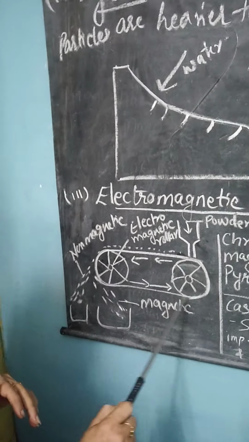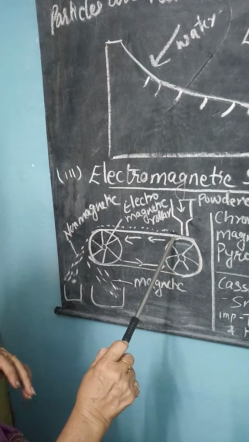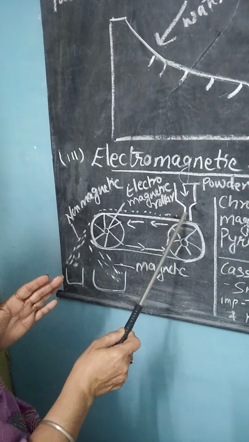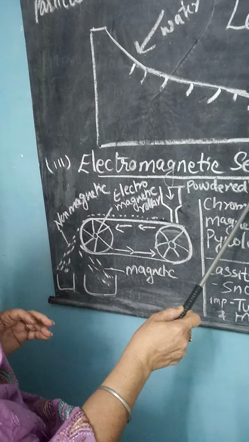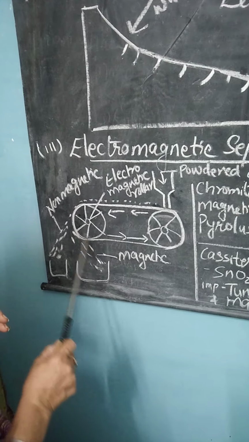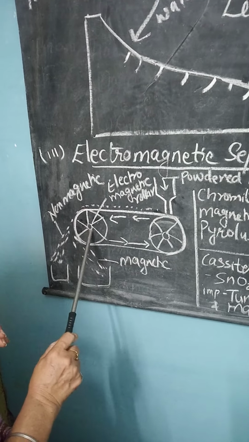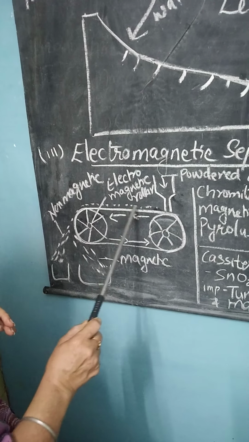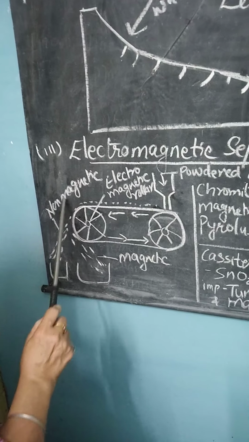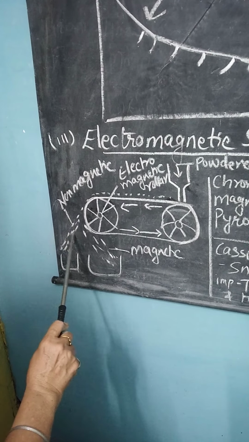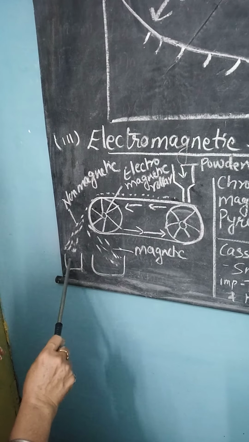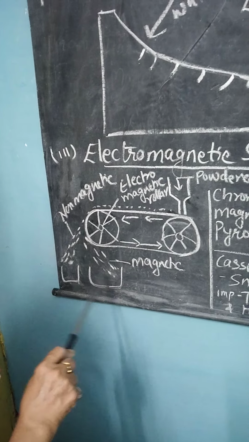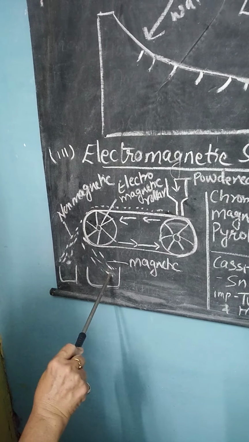On these wheels there is a belt, and the belt moves. At one end there is a hopper arrangement from where powdered ore is added. This side of the belt has a magnetic property. When the powdered ore moves, the impurities which are non-magnetic are thrown away, and the ore, if it is magnetic, is taken to the other side, and 2 separate heaps are formed.